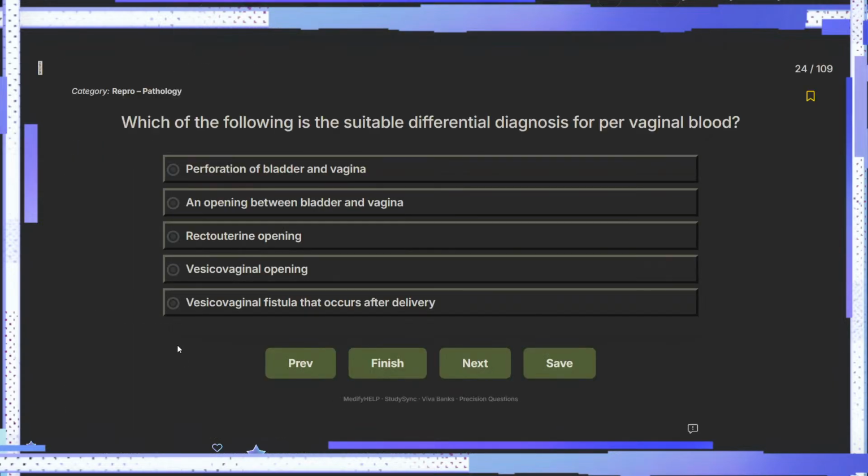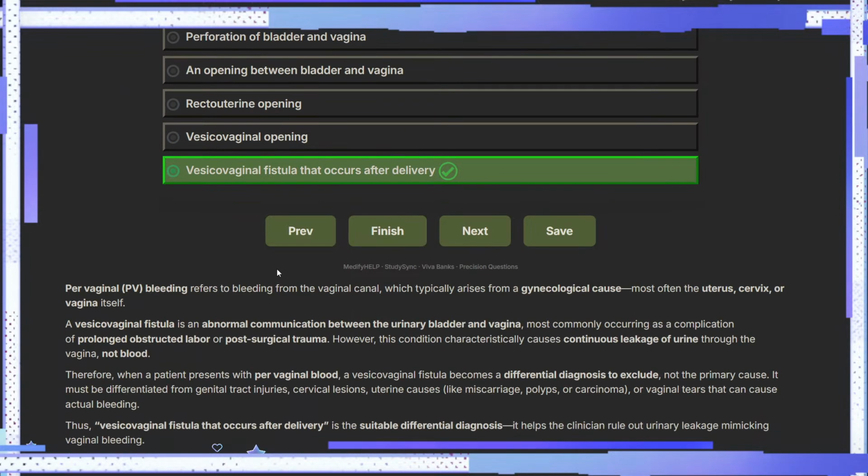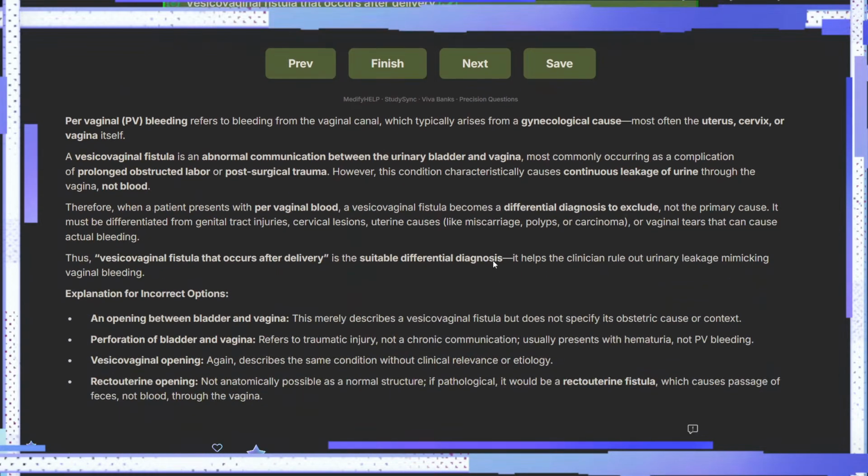Which of the following is the suitable differential diagnosis for pervaginal blood? That's an interesting question. Per basically means below, right? So I think that of course basically means vesicovaginal fistula, which occurs after delivery or the perforation of bladder and vagina. I think it's the fifth one. So per vaginal bleeding, I think we need to understand what this is.